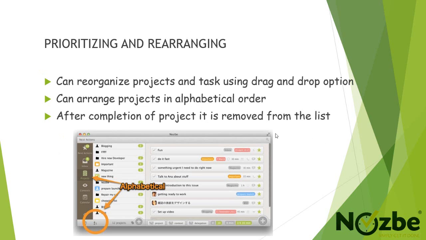It is not mandatory to prioritize tasks in all the projects. Prioritizing is done to make it easy for us to identify which is an important task. We can reorganize projects by using drag and drop in Nozbe so that the projects on top of the list have high priority. We can also arrange projects in alphabetical order, and after completion of projects, they are removed from the list.